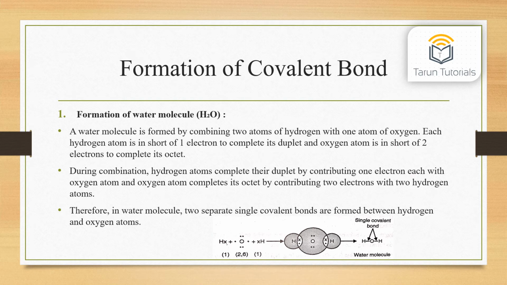Formation of covalent bond. First, formation of a water molecule, that is H2O. A water molecule is formed by combining two atoms of hydrogen with one atom of oxygen. Each hydrogen atom is short of one electron to complete its duplet, and the oxygen atom is short of two electrons to complete its octet. During combination, hydrogen atoms complete their duplet by sharing one electron each with the oxygen atom, and the oxygen atom completes its octet by sharing two electrons with two hydrogen atoms. Therefore, in a water molecule, two separate single covalent bonds are formed between hydrogen and oxygen atoms.